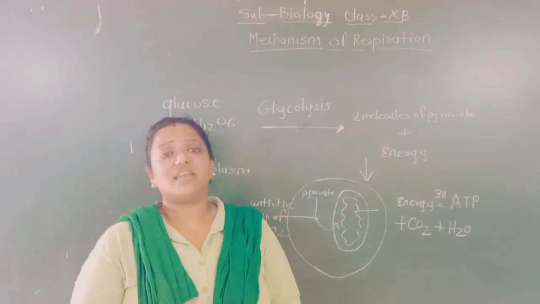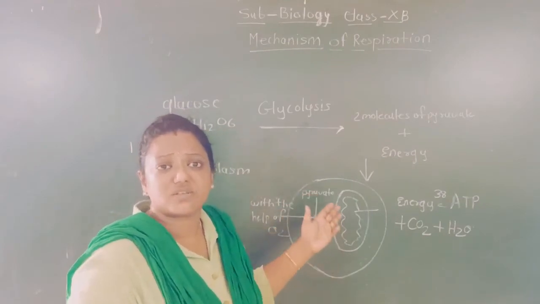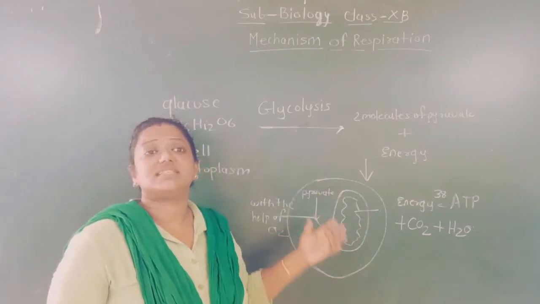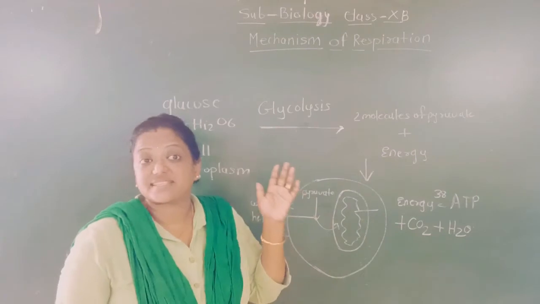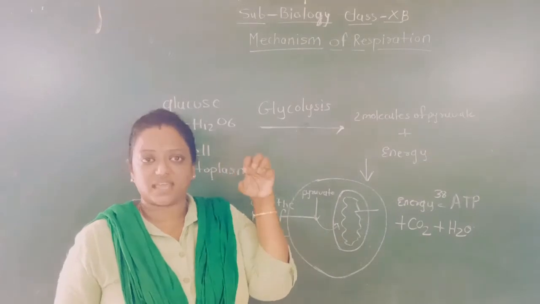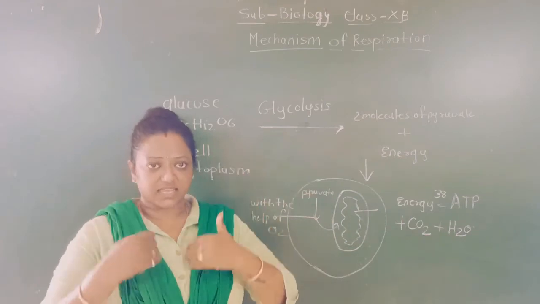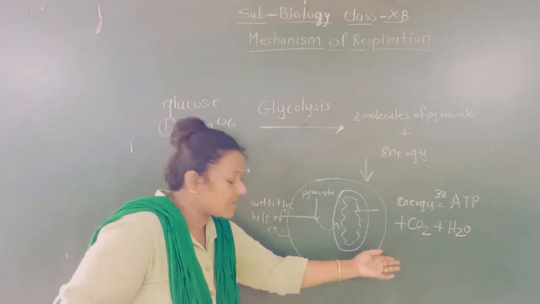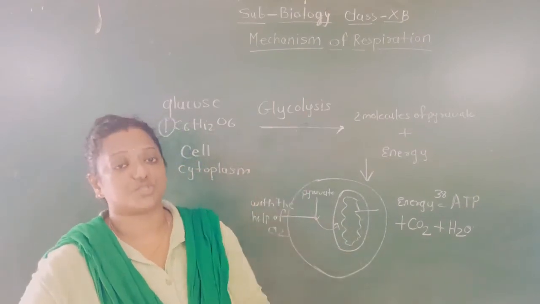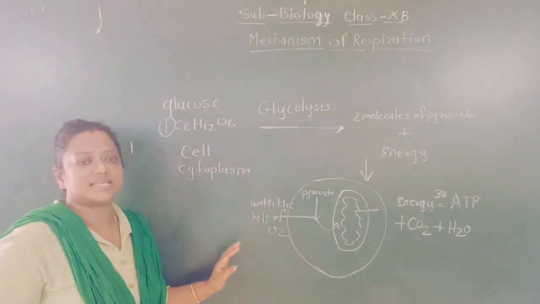As animals, we are in need of oxygen for this process, right? Breaking down of food in the presence of oxygen is called what? Respiration. So oxygen is needed for it, and that oxygen is taken in by the lungs. So exchange of gas takes place in the lungs. Oxygen, as we need it, is taken into the body. When we inhale, oxygen is taken in, and when we exhale, the carbon dioxide produced during the respiration process is exhaled. I hope you understand the concept of aerobic respiration.